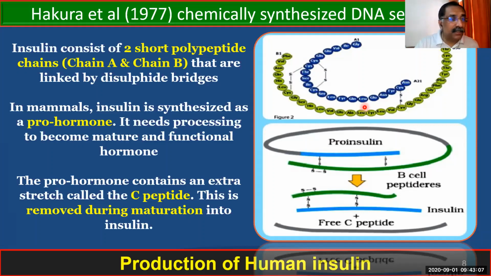Now you can see that this particular gene is producing a hormone. When it is producing the hormone, you know that in transcription, the messenger RNA is transcribed from the DNA. But when the messenger RNA is synthesized, that messenger RNA is not a useful RNA. The RNA which is produced from the DNA by transcription is not useful in the beginning. Why?